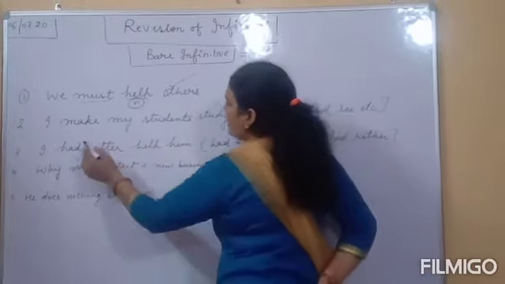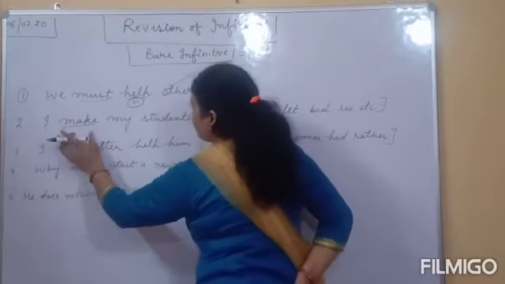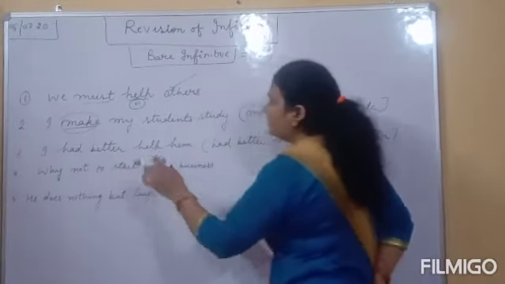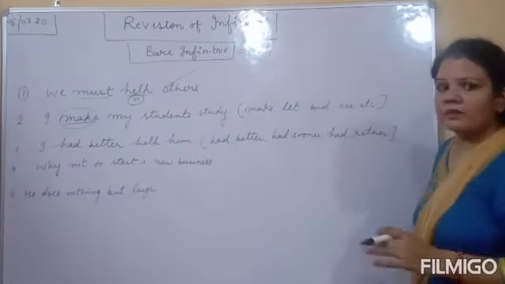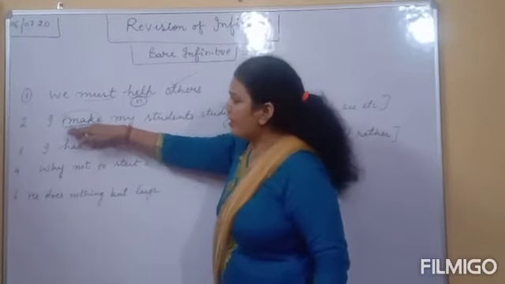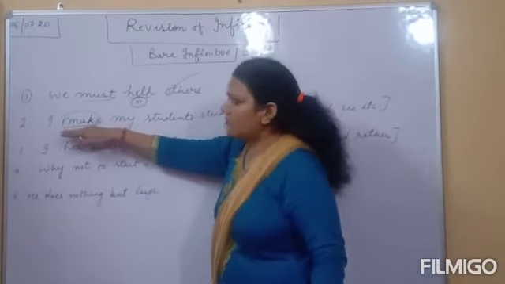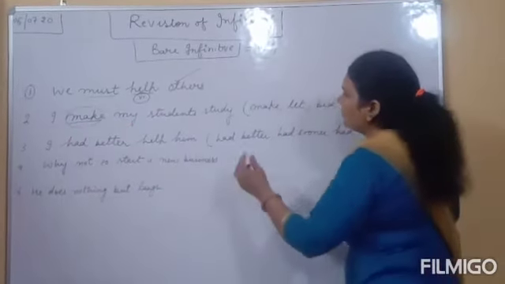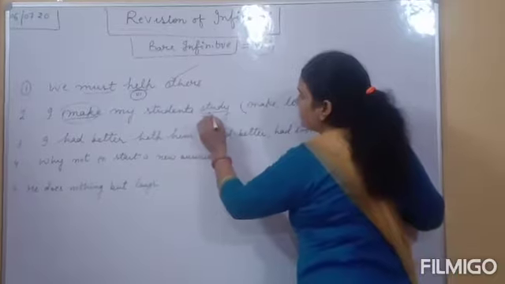Clear? Second one is, wherever, dear students, wherever you find the verb make, bid, let, see, clear? In active voice, you can see the main verb is given. With those verbs, you always use what? Bare infinitive. You can see here, study.